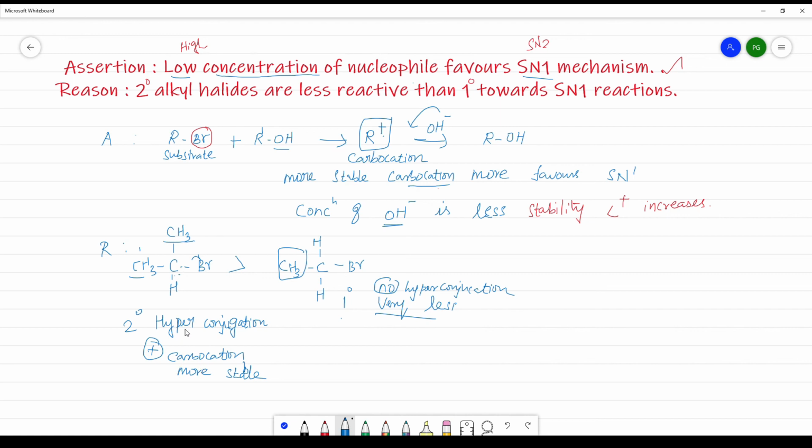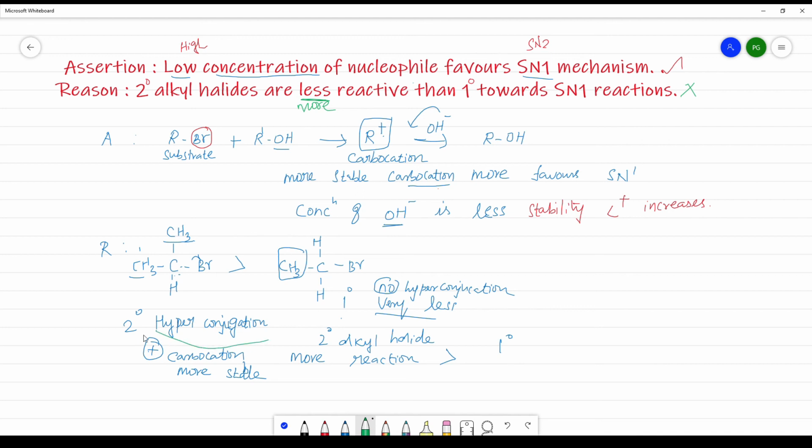So secondary alkyl halide is more reactive than primary. So the reason given is a wrong statement. What is given? Secondary alkyl is less reactive. No, it is more reactive because of the hyperconjugation.